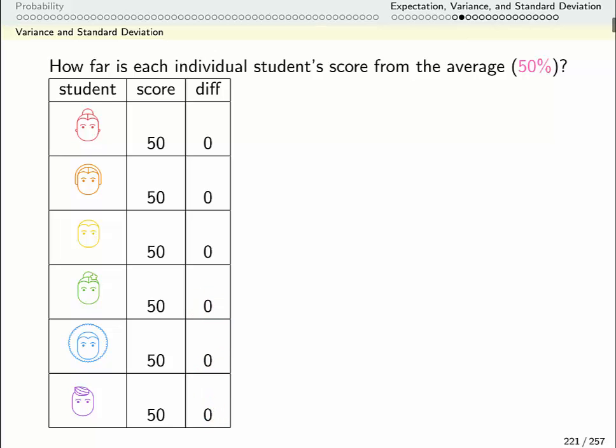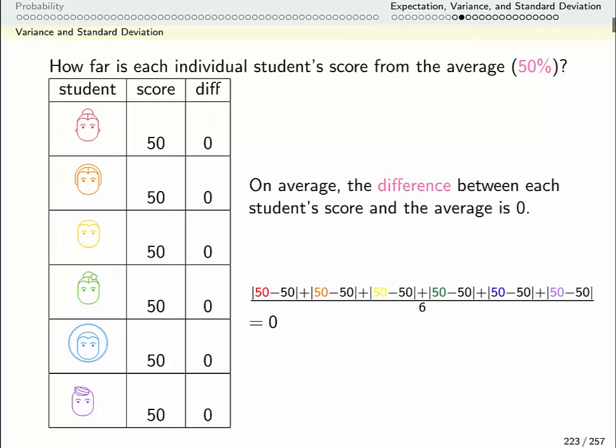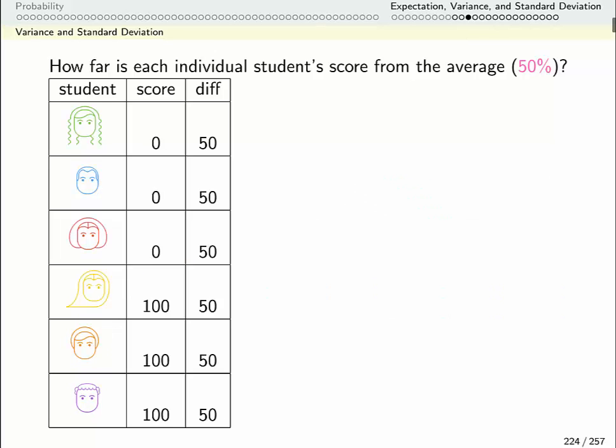And what we can do now is we can just average these surprises. For my red student, surprise is 0. For my orange student, surprise is 0. For my yellow student, surprise is 0, and so on. For every single student, the difference between what they expected, the average, and what they actually got is 0. So this is a way that we can start quantifying this idea of variance.